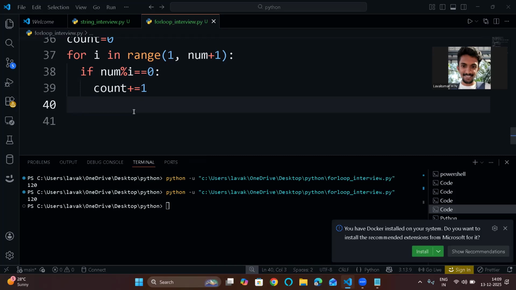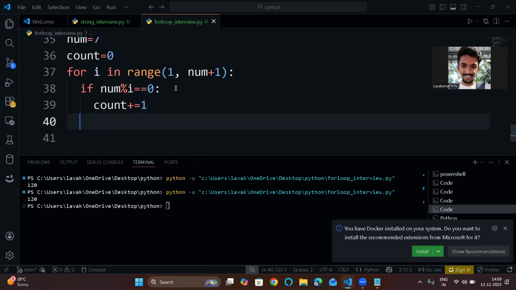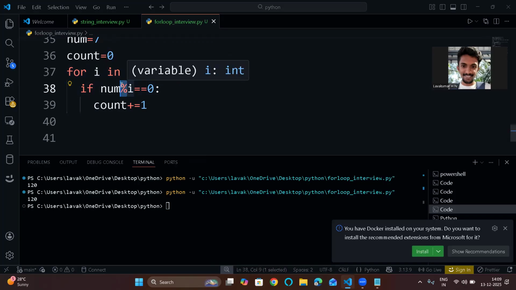Just if the number modulus i, basically if the remainder is equal to 0, which means it is divisible by that number, right? So let's take 1. 7 by 1, the remainder will be 0. If you take 2, you will get remainder 1, since 2 times 3 is 6, and 7 minus 6 is 1. What I'm basically doing is division, if you are getting confused. Whatever the remainder, this modulus operator will store the remainder.